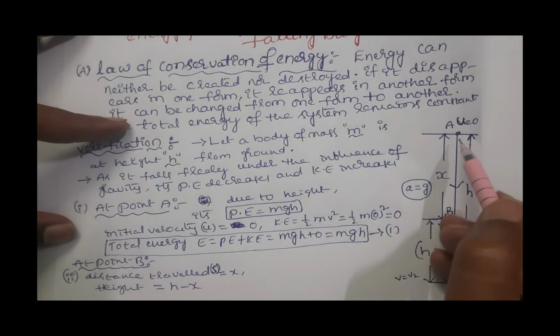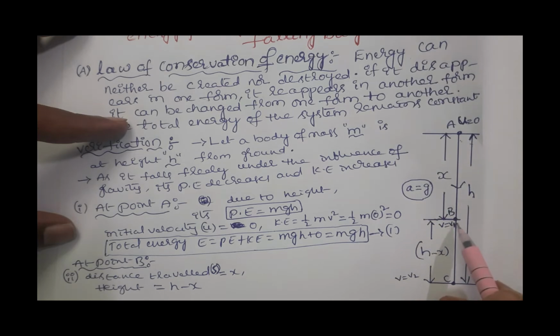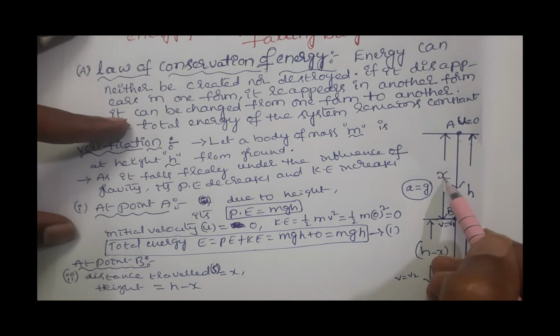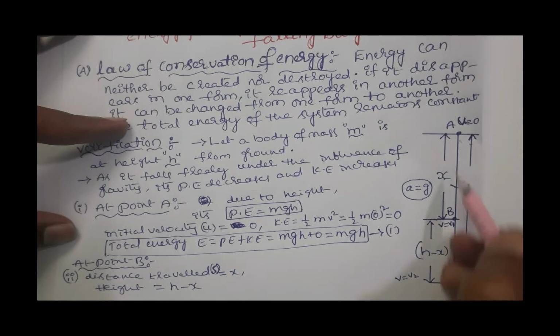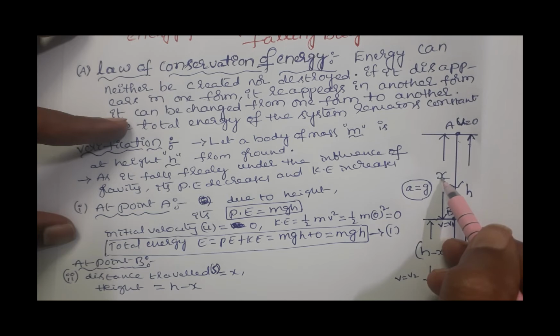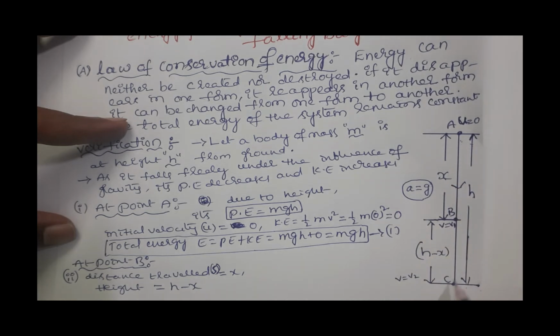Now consider the freely falling body reaches the point B, means that it travels a distance x vertically in the downward direction. Then the remaining height from ground to this point is h minus x, because total height is h. So from A to B, the distance traveled vertically in the downward direction is x. So the height at which the body is present is h minus x.